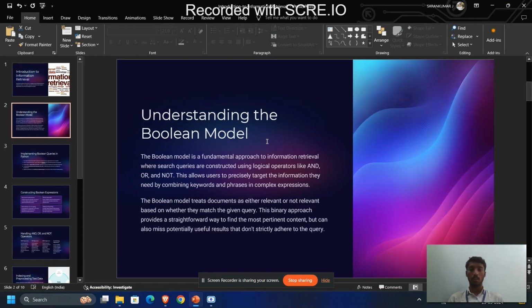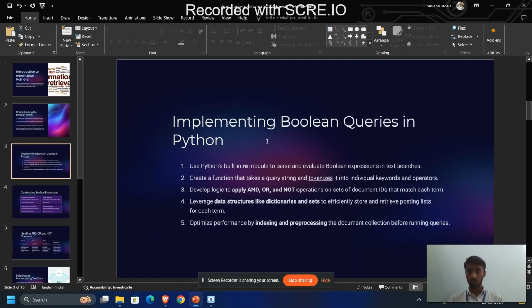Understanding the Boolean model. The Boolean model is a fundamental approach to information retrieval where queries are constructed using logical operations like AND, OR, and NOT. This allows users to precisely target the information they need by combining keywords and phrases in complex expressions.